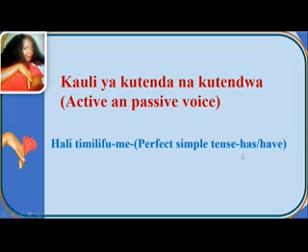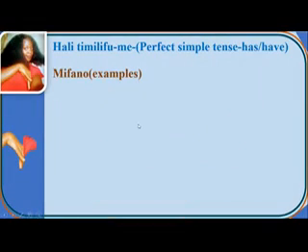That's why it is called hali timilifu. Now we are going to see the examples of how we can make sentences from active and passive voice in perfect simple tense.